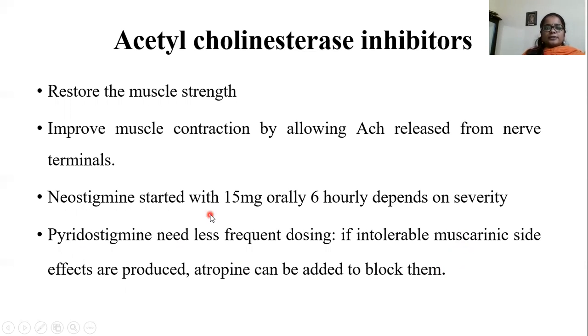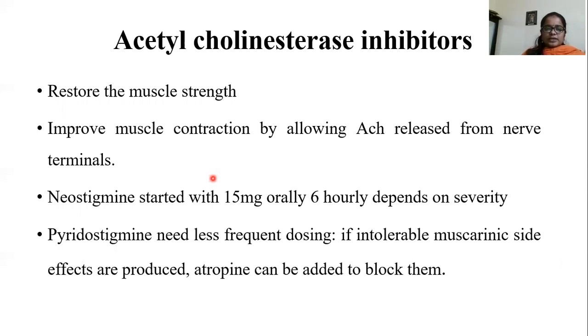These are the actions of acetylcholinesterase inhibitors: they increase the muscle strength and improve muscle contraction by allowing the release of acetylcholine from the nerve terminals.